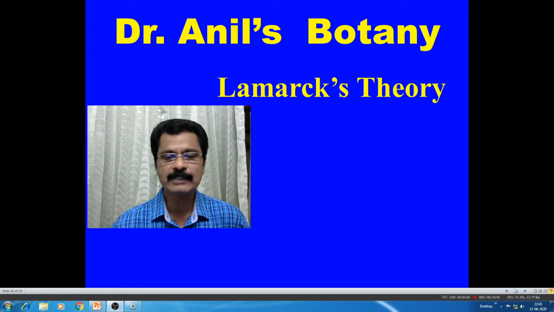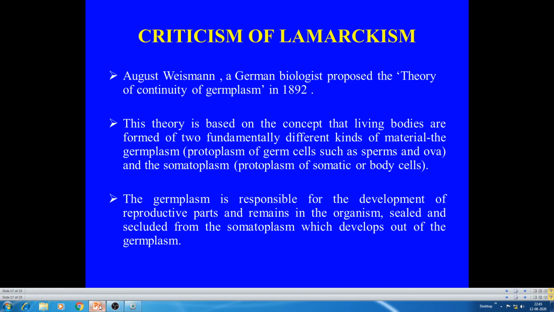Then let's move on to the criticism of Lamarck's theory. Weismann, the German biologist, proposed the theory of continuity of germplasm in 1892. This theory says that living bodies are formed of two fundamentally different kinds of materials: germplasm and somatoplasm.